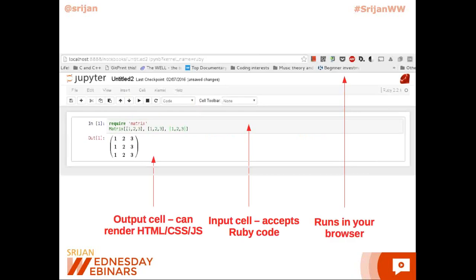As you can see, this is a snapshot of the iRuby Notebook. You can see that it's running in your browser, and there's an input cell into which you can put in your Ruby code. The Ruby code is evaluated by a Pry backend, and the Pry backend outputs it in the form of good-looking HTML or CSS, which you can share with people, or which you can use for basically generating better-looking output from your Ruby code. We'll see much greater use cases of this later.